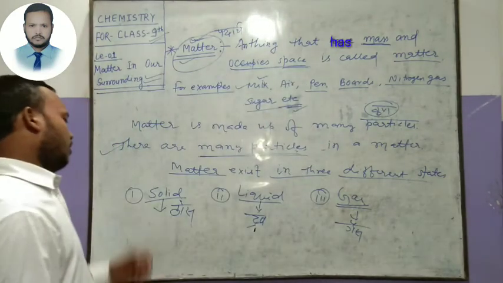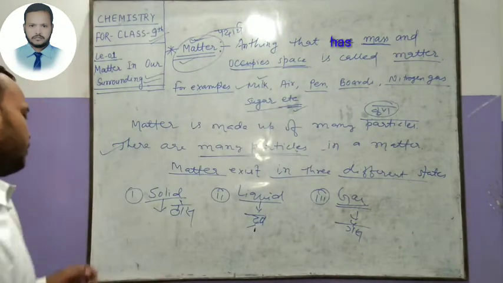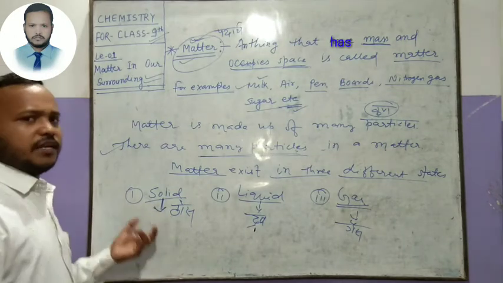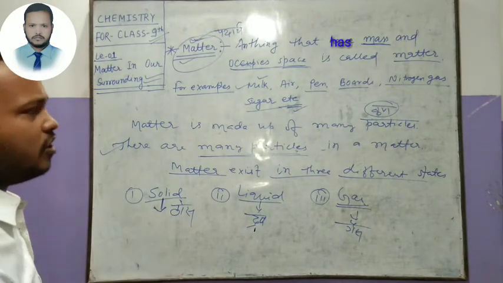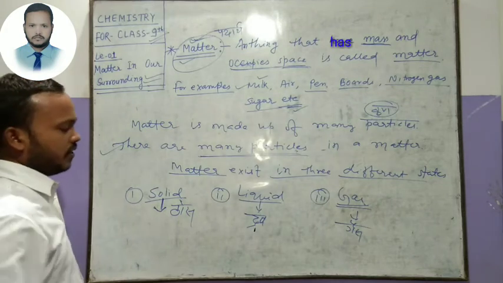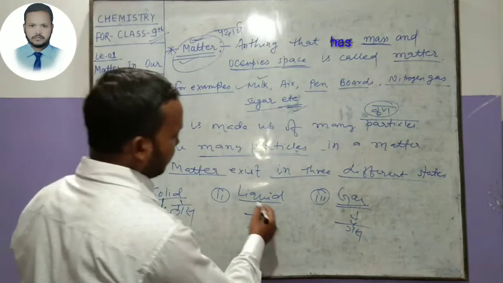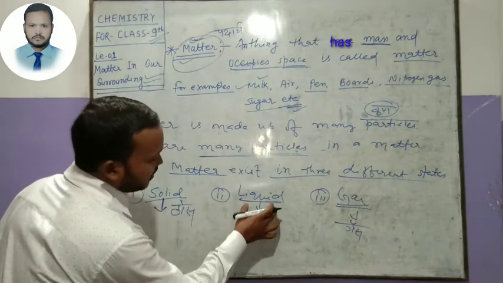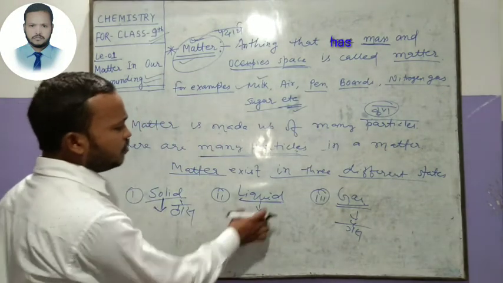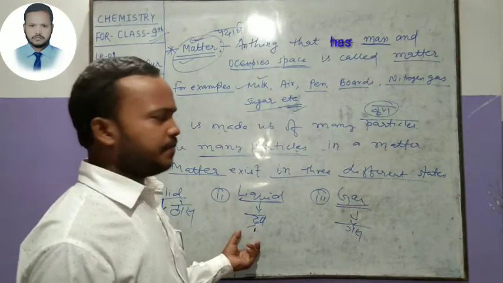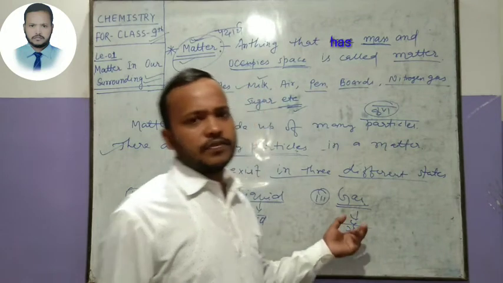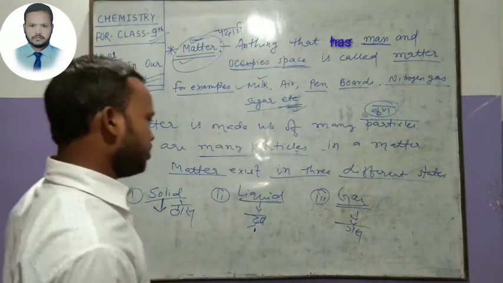Students, what is solid? A matter that has definite shape and definite volume is called solid. But liquids have only definite volume but not definite shape. But gas has not definite volume and not definite shape.